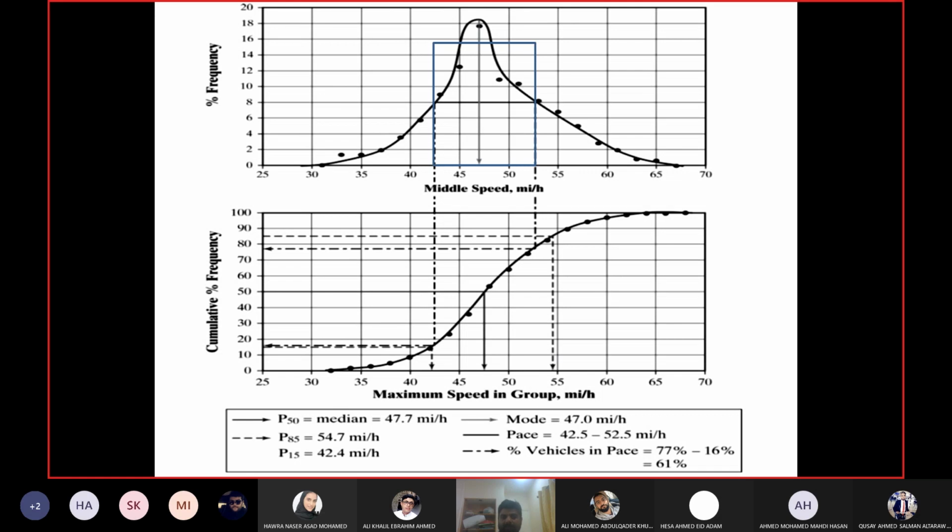So instead of 60%, if I had 70%, the dispersion is less. The data set which had 70% values in the pace range has less dispersion as compared to this data set, and so on. So the percentage of vehicles in the pace range is inversely proportional to the dispersion or spread of the data.